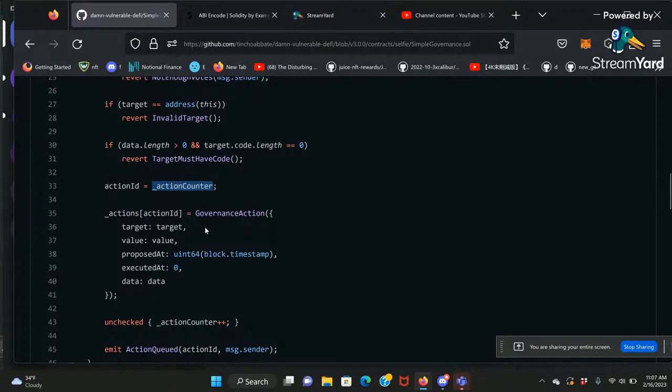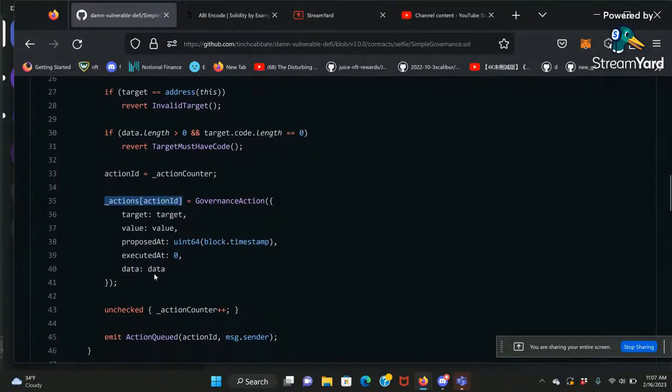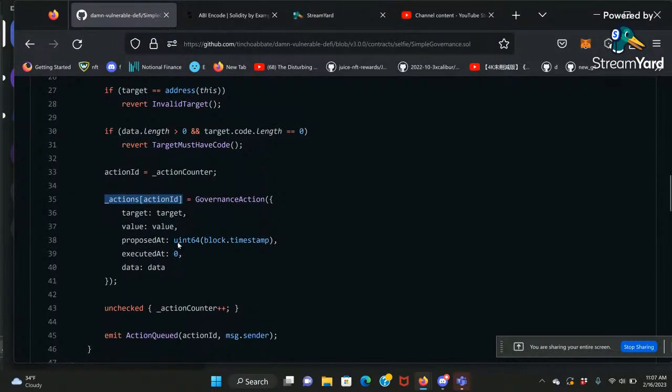And then once you have the proposal, you're going to pass and save it in a mapping. So mapping basically is a table. Okay. So this is like inserting a row into a table with a primary key, action ID, right? So action ID is like proposal ID. So with 5 fields: target, which contract you want to call; value, how much money you're going to send when you call. Okay, you don't need to send money.